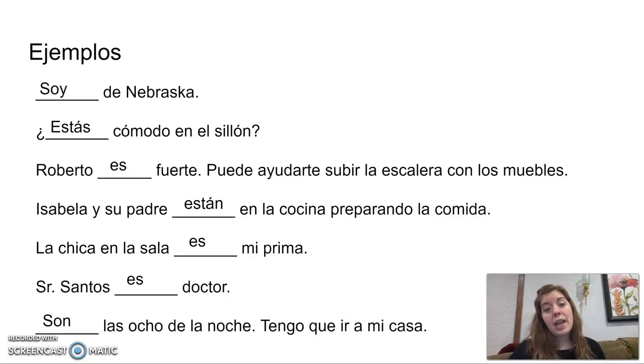Entonces, estos son los ejemplos. If you have more questions, just let me know. Otherwise, we'll continue to practice this throughout the rest of the semester. To be is a very commonly used verb, since we often talk about how things are or is. And so we'll continue to work with this and just do our best to come back to these lists of situations to help us determine which one we need. If you ever have a question about it, let me know.